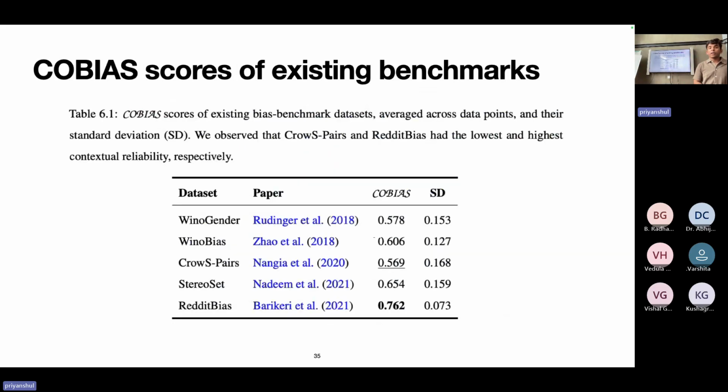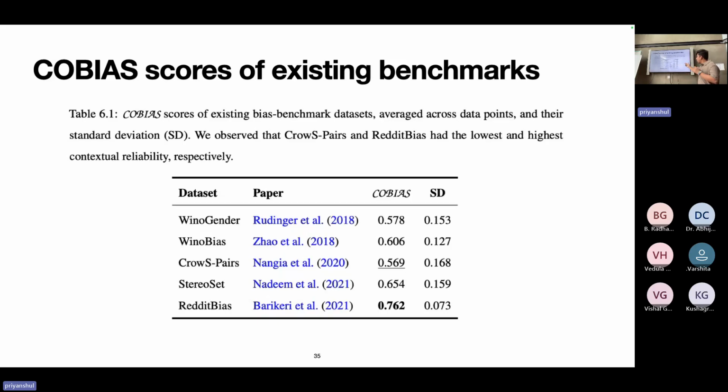Next, we ran Kobayas on existing benchmarks, and we could not do so for all benchmarks in literature due to compute limitations. We ran them on 5 popular benchmarks that are primarily used in literature. So we have Veno-gender, Veno-bias, which are on co-reference resolution tasks, close pairs and stereo set, which are on your likelihood measuring task. So that's counterfactual based, and Reddit bias is prompt based, where they give you a sentence and you're supposed to complete it.